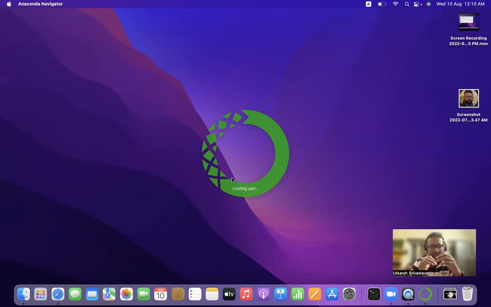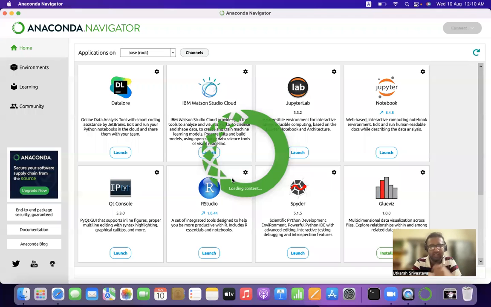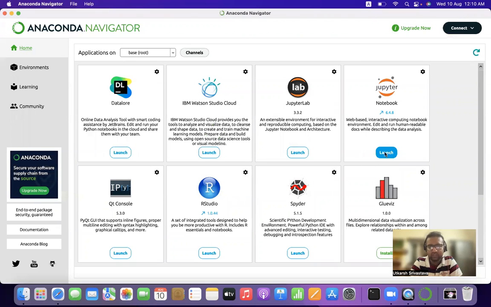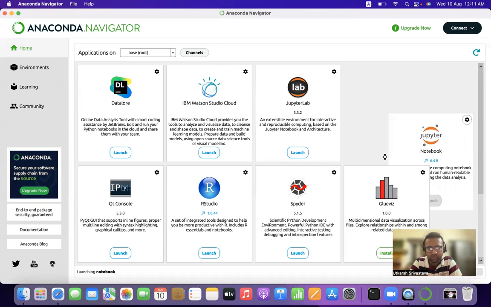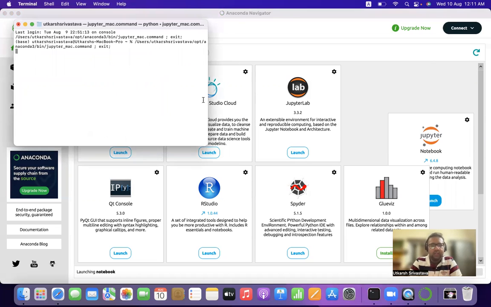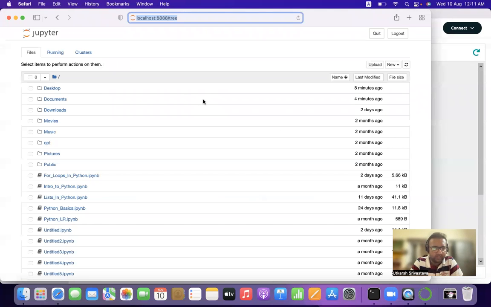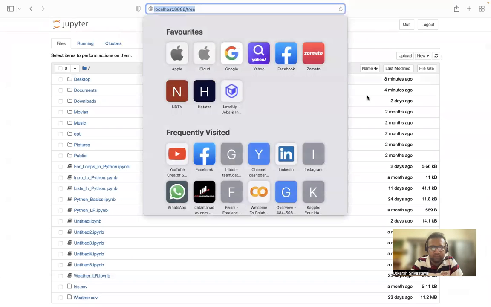Open up Anaconda Navigator. As you can see, the Anaconda Navigator will open up. As our base, we are preparing ourselves for data science, machine learning, data analytics, deep learning, etc. The most used Python IDE, a coding tool with which we code to meet our business outcomes and academic research based outcomes, the most preferred Python IDE for data analytics, machine learning, deep learning, etc. is Jupyter Notebook. We click on launch, and it will open up in the default browser, which in our case is Safari. Let's keep it full screen.